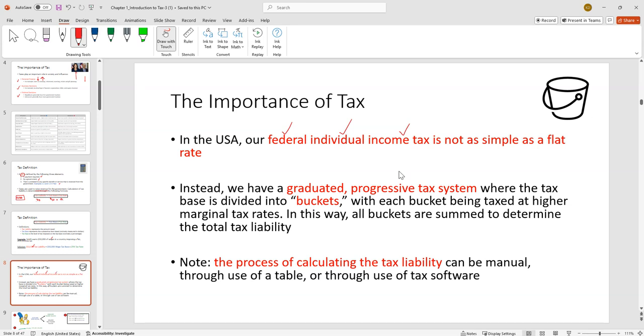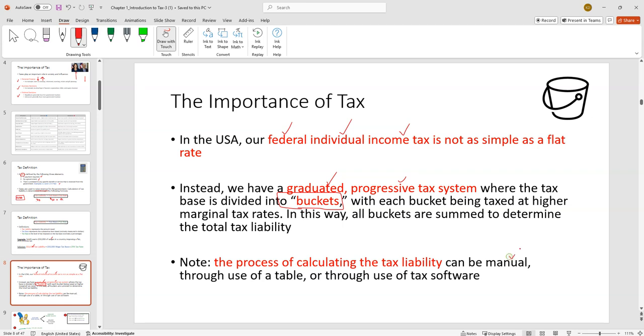One thing we do have to be aware of is when we talk about the federal individual income tax, the main focus of this class, it's not as simple as just a flat 25%. Our tax system is a graduated, progressive tax system, and I like to think of it like a bucket system. Our item being taxed, our income, is kind of chunked out into buckets. We figure out how much we owe in each bucket. We add up all the buckets, and that tells us our ultimate tax liability.